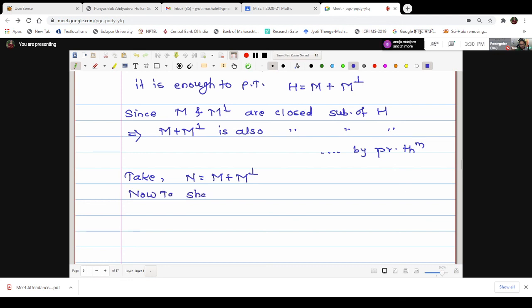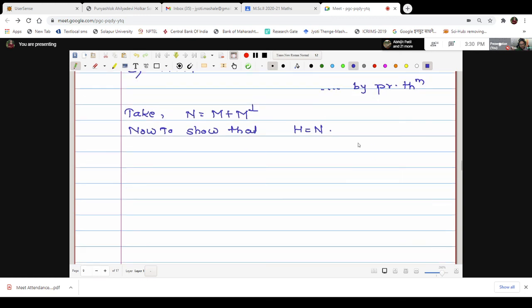Now, what I want to show is H is equal to N. Both M is contained in H, M perp is contained in H. Our aim is to show that H is equal to N for N equal to M plus M perp.